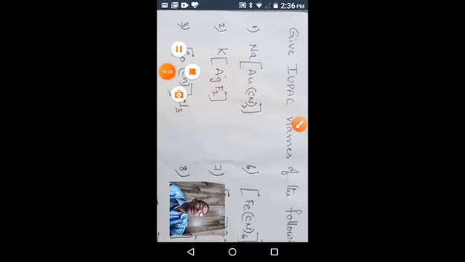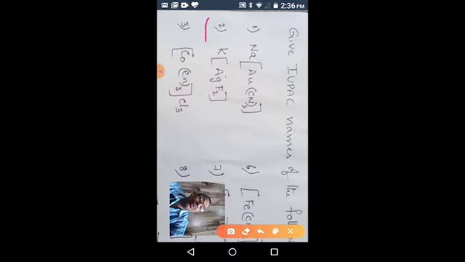One by one, we'll discuss one by one. This one, you take this one. So what is the rule? First rule, we have to identify cation and anion. So potassium is the cation. Why is it a cation? We already know that alkali metals generally have cationic nature, and it is also the first part of the name. That's why potassium is a cation.